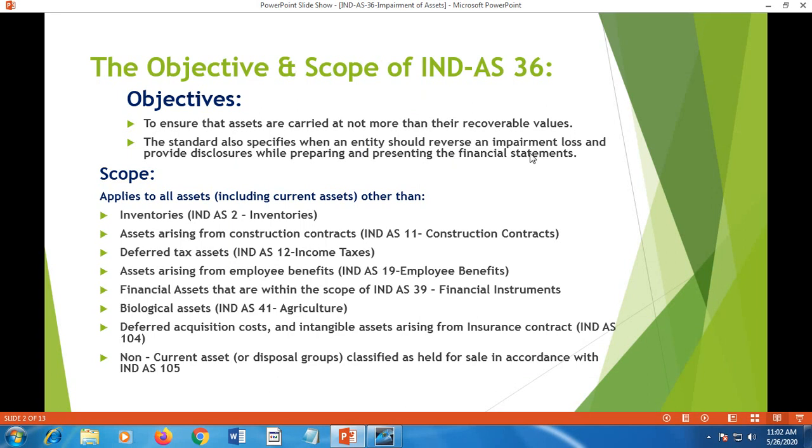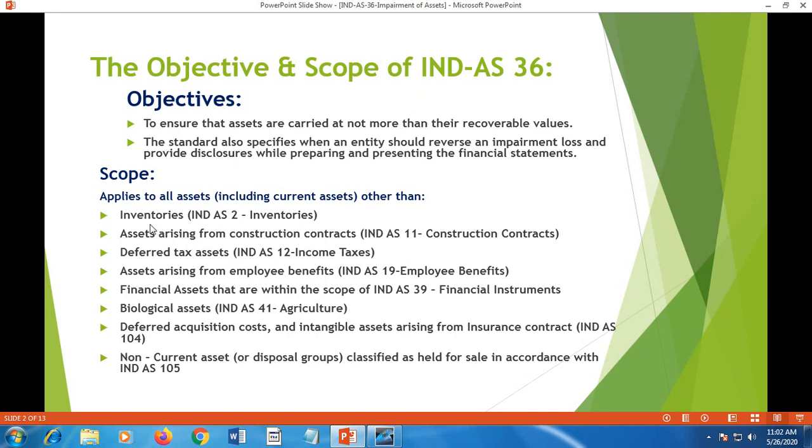That means there may be a case wherein an impairment loss is recognized earlier, but subsequently an impairment gain is seen. In such a case, reversal of impairment loss is allowed under this standard, and it also provides for disclosures while preparing and presenting financial statements. What should be disclosed is stated in the standard IND-AS 36.